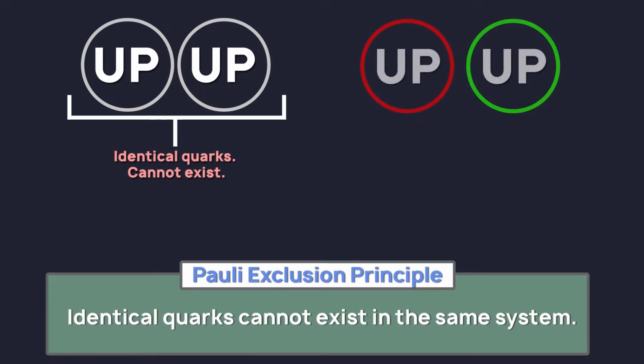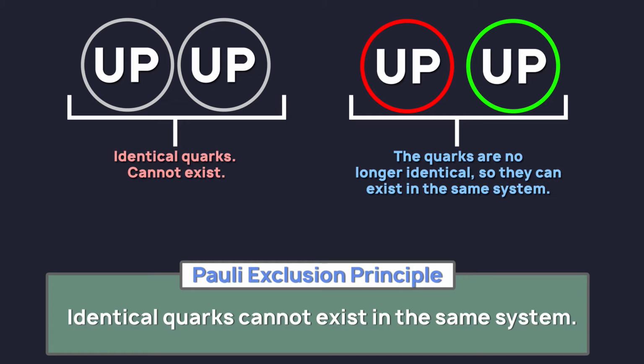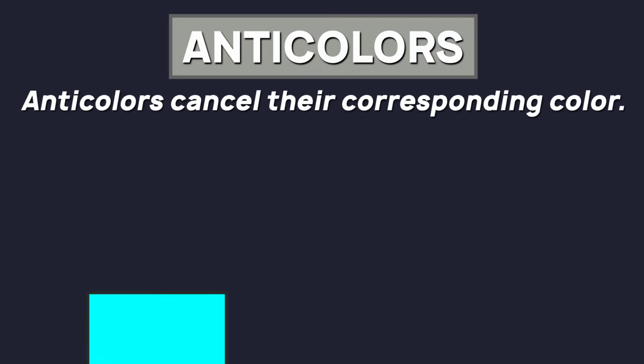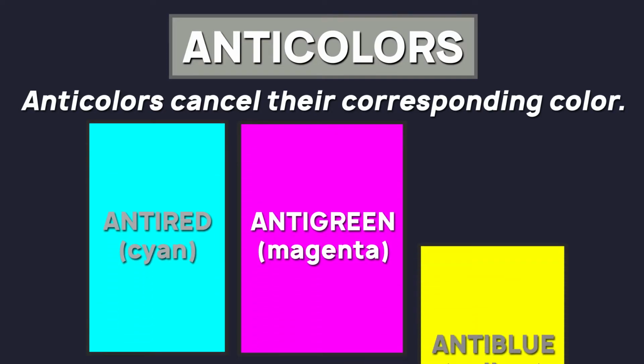Before color charge, the identical up quarks in a proton would violate the Pauli exclusion principle. After color charge, however, the two quarks are now different, so they can exist in the same system. Problem solved, but color charge doesn't end there. Color charge also describes the existence of anticolors: anti-red, anti-green, and anti-blue.